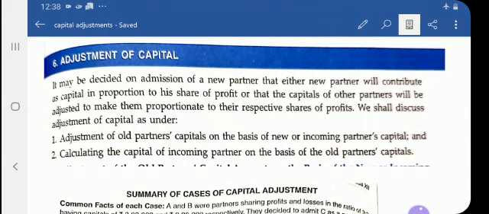So the step I explained is to find out the new partner's capital. There are two cases that we have discussed: adjustment on the basis of the new partner's capital, and second, calculating the capital of the incoming partner on the basis of the old partners' capital. So this is what we have discussed in this topic.